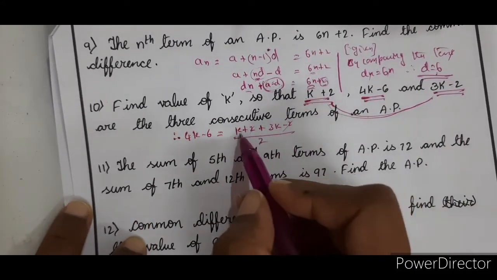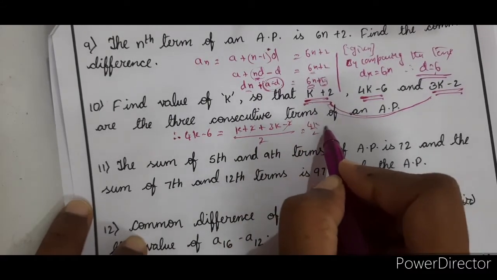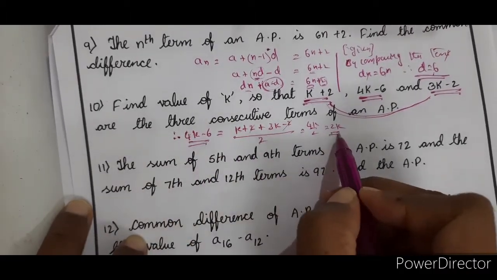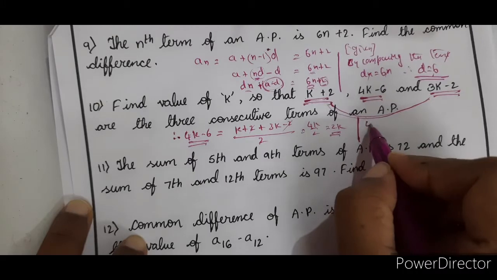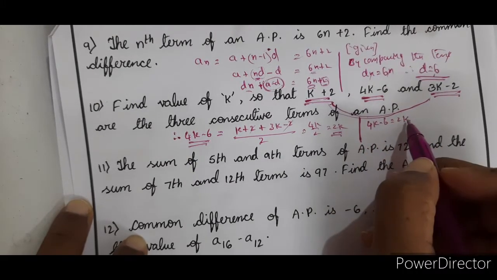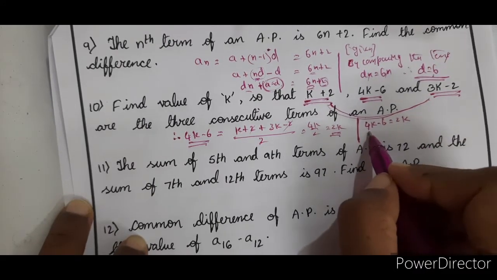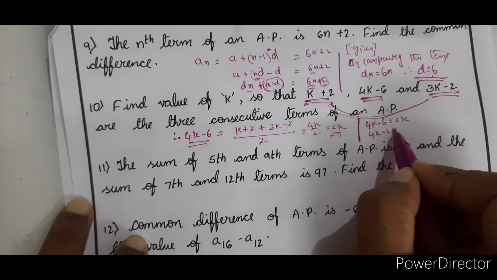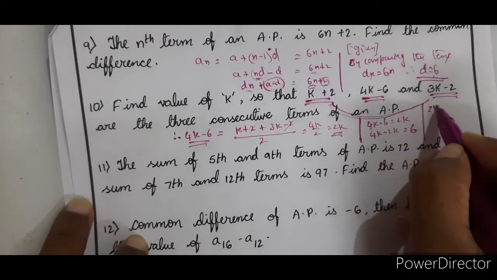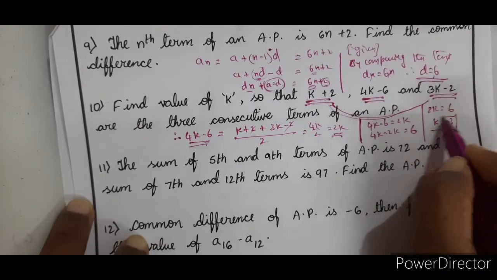Right? 2 will get cancelled here. K plus 3K is 4K by 2, which is equal to 2K. So what did we get? 4K minus 6 is equal to 2K. What we want to find is K. So transpose K here. 4K minus 2K it will become, and 6 on the other side. So 4K minus 2K is 2K, which is equal to 6, or K is equal to 3.